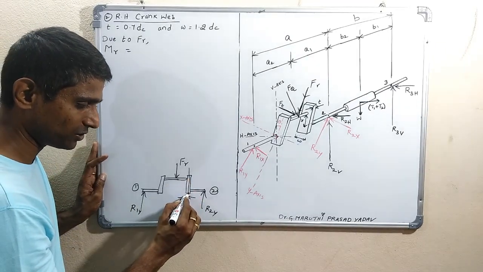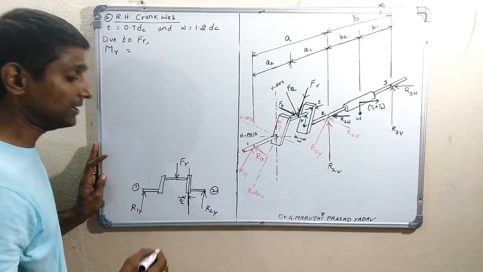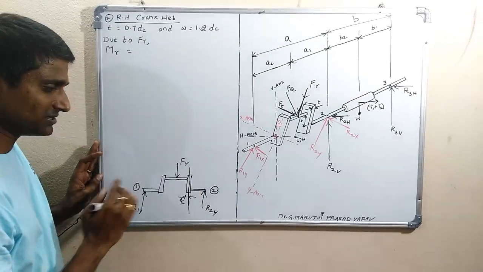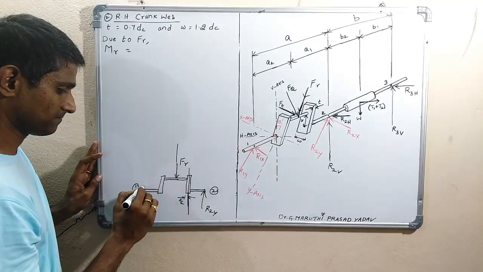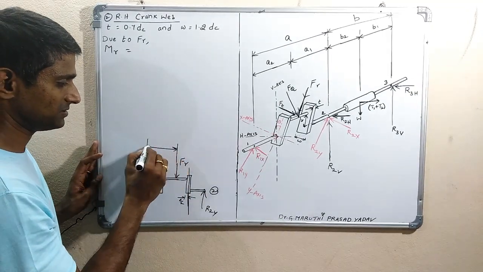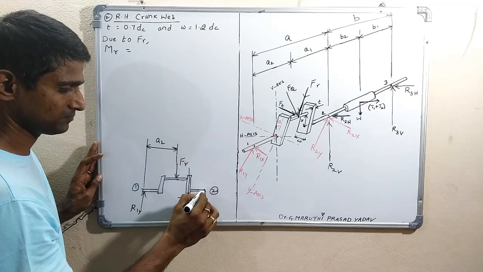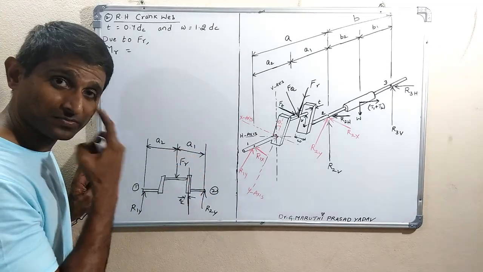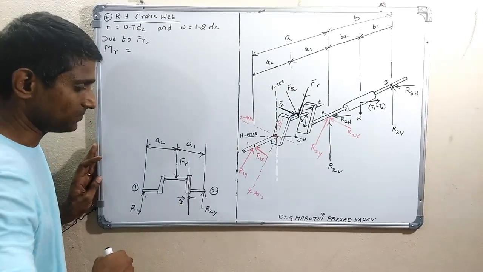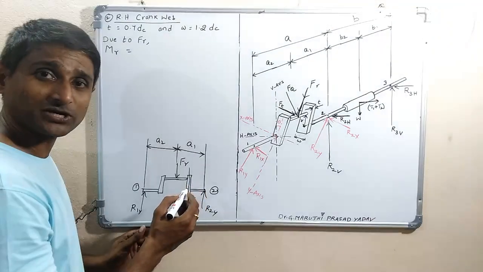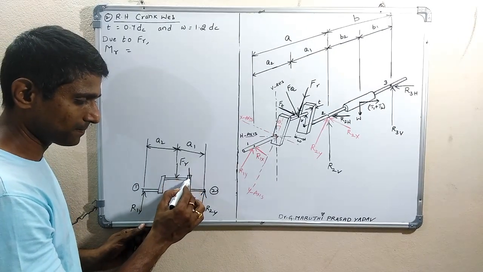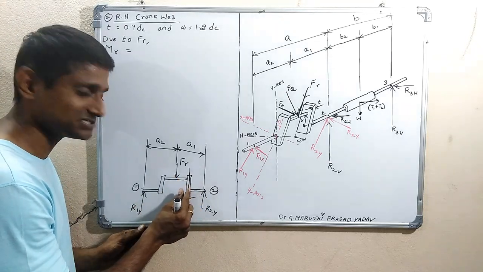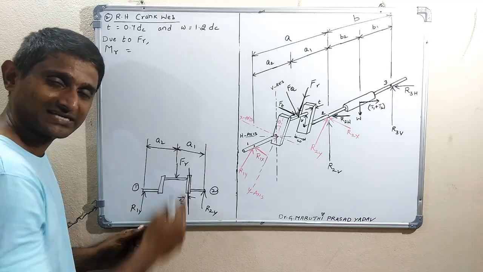So exactly the middle we want to find out. This is A2, this is A1. The constant cross section is this one. Web thickness is T, so T by 2 on either side, exact center we take.